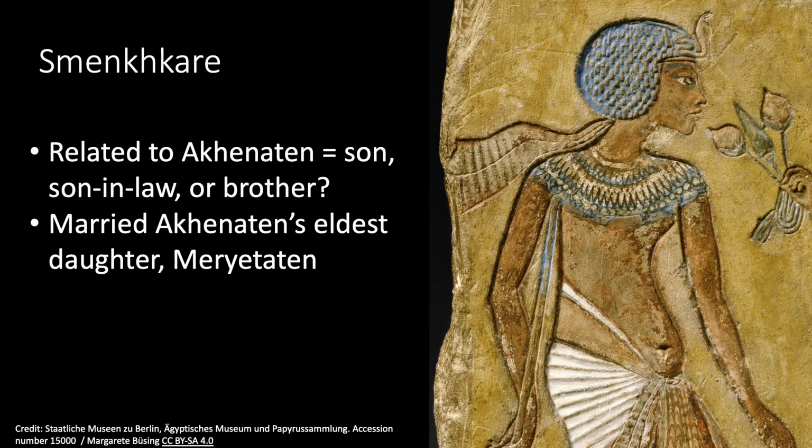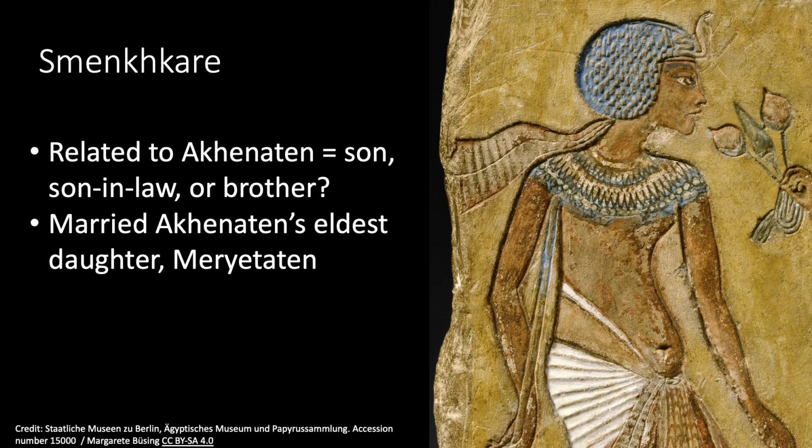Our second person of interest is Smenkhkare. This figure seems to be more tangible, as we might have a pictorial depiction of him from Berlin. However, the identity and even the gender of Smenkhkare are hotly contested by scholars. According to the traditional view, Smenkhkare was a young man of uncertain parentage, perhaps the son of Amenhotep III, maybe the son-in-law of Akhenaten, and maybe even the brother of Tutankhamun. This view is based on the presumption that he married Akhenaten's eldest daughter, Meritaten, and that his is the skeleton found in Tomb 55 in the Valley of the Kings.